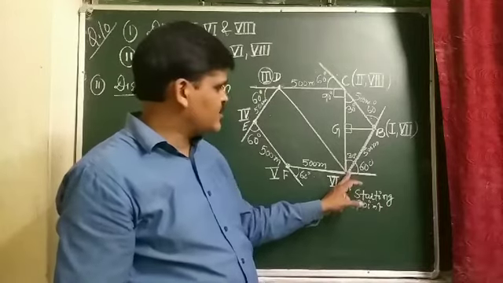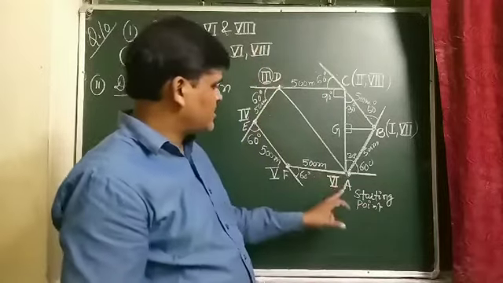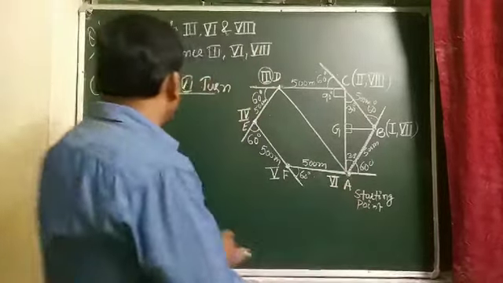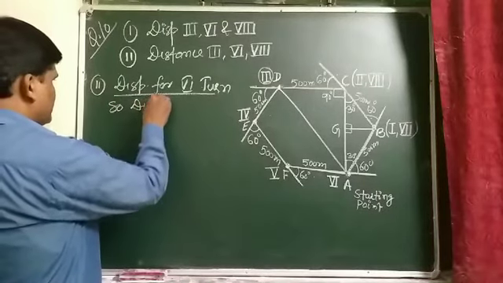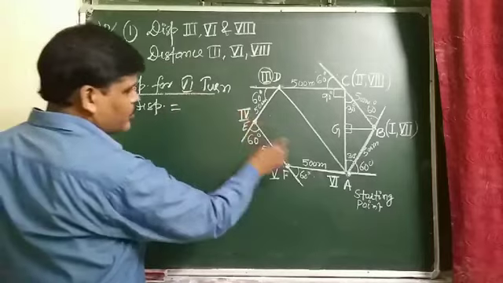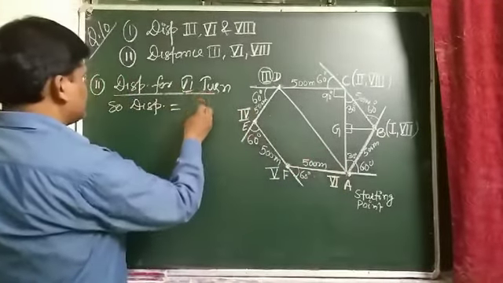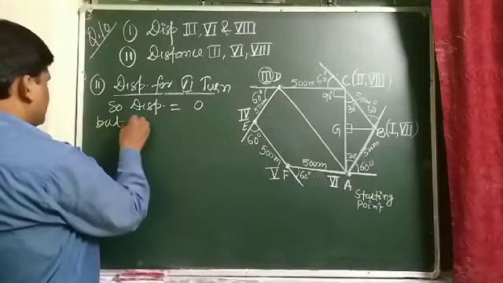So the final and initial position of the motorist at the sixth turn are the same. So the displacement of the motorist at the sixth turn is 0. But distance, what is it?